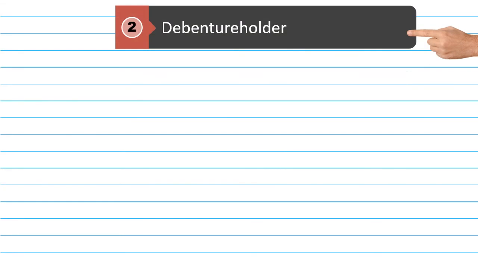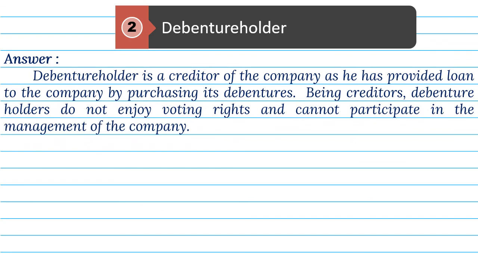2. Debenture holder. Answer. Debenture holder is a creditor of the company, as he has provided loan to the company by purchasing its debentures. Being creditors, debenture holders do not enjoy voting rights and cannot participate in the management of the company.